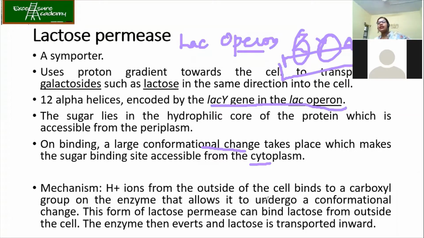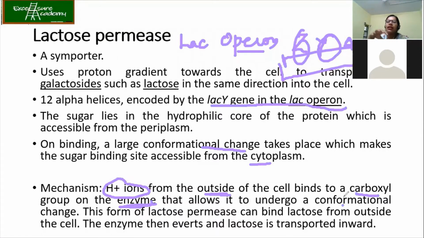What you have to understand is that it's not the sugar which goes and binds first. It is the H plus from the outside of the cell which binds to the enzyme, the permease, at its C terminal. Then the enzyme undergoes a conformational change.